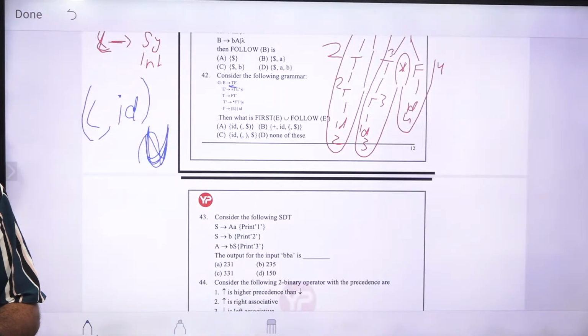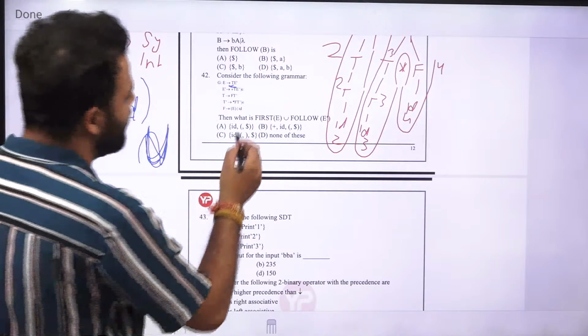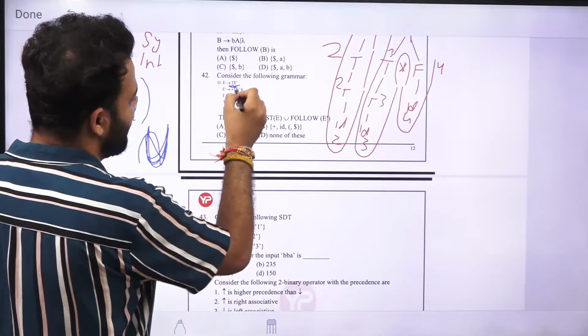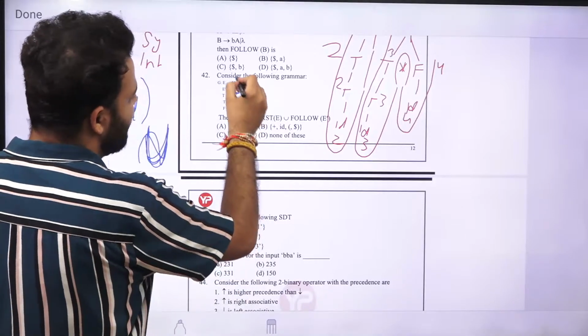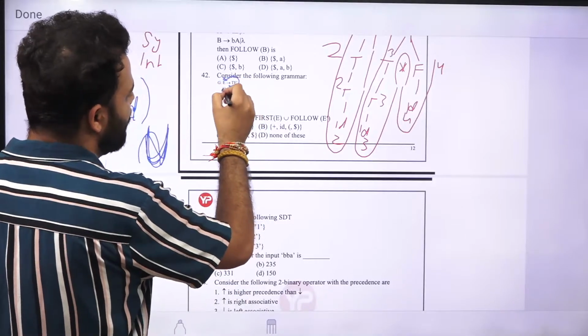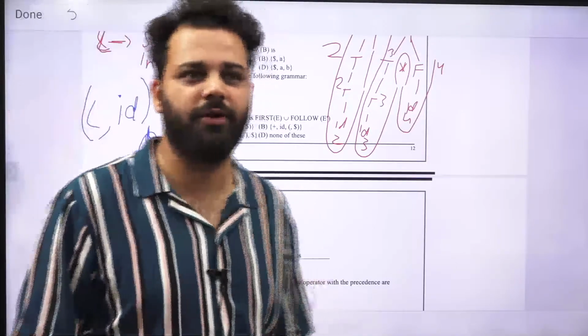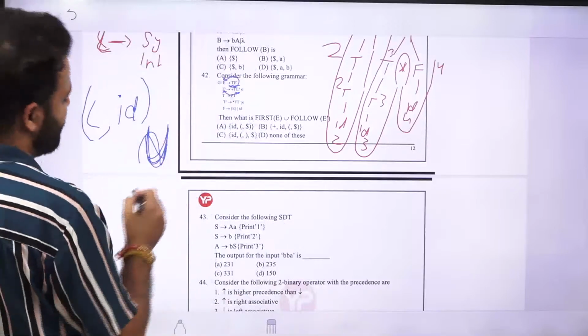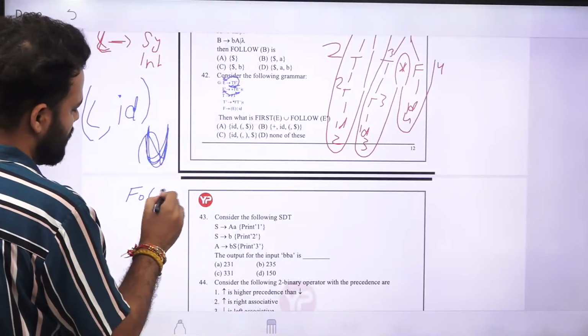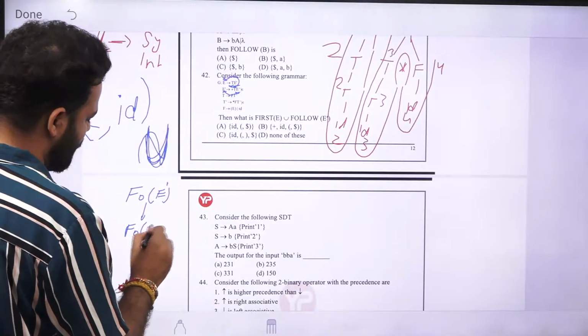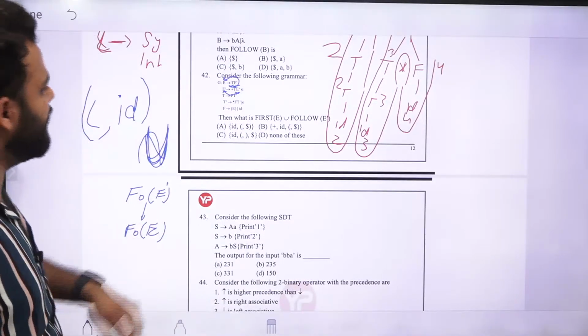Now how to find follow of E dash here? Follow of E dash will be nothing but try to find E dash on the right side. There is only one E dash on the right side, and it is at the end. So we will go back to E dash again. So it is just an infinite loop for follow of E dash. Now this follow of E dash will go to follow of E. Where is E on the right side?